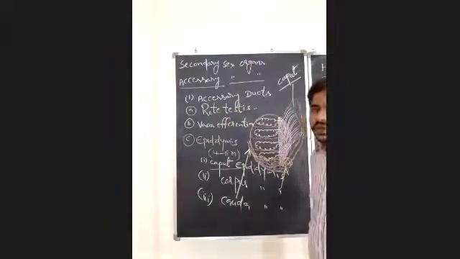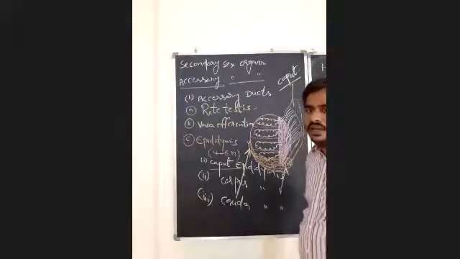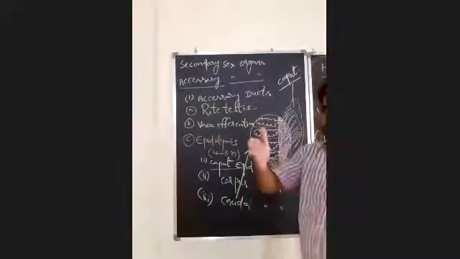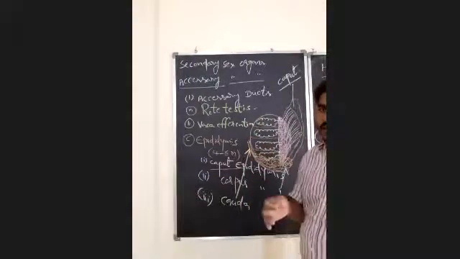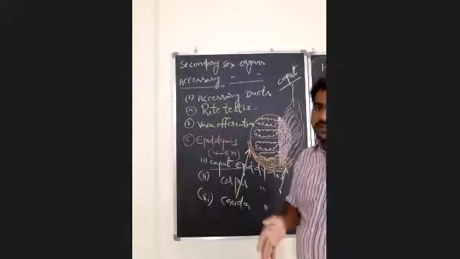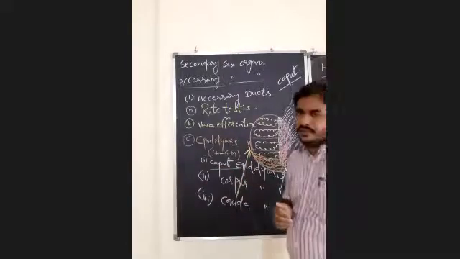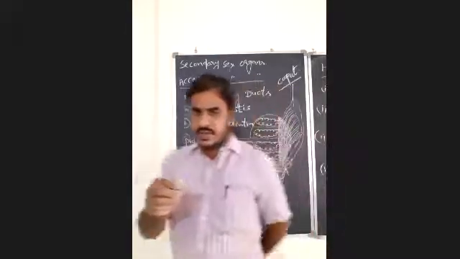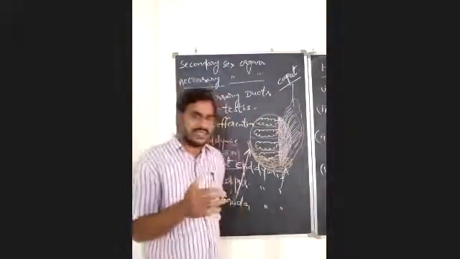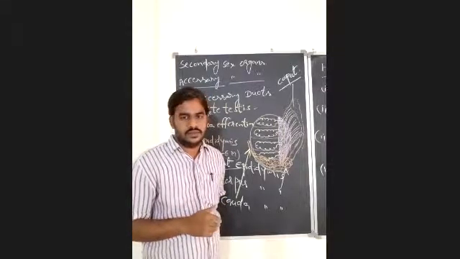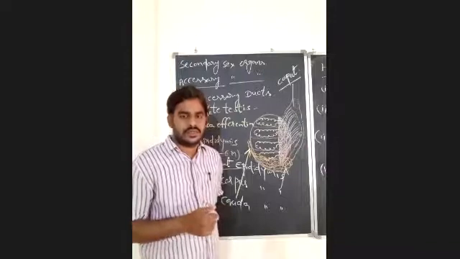Motility, you all know, is nothing but movement, like locomotion from one point to another point. They are able to move. You all know that the human sperm has a tail which acts like a flagellum for the movement and traveling of spermatozoa.